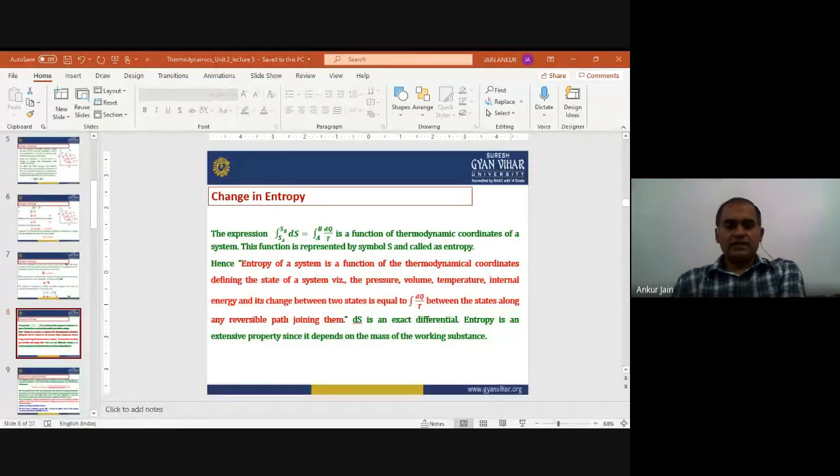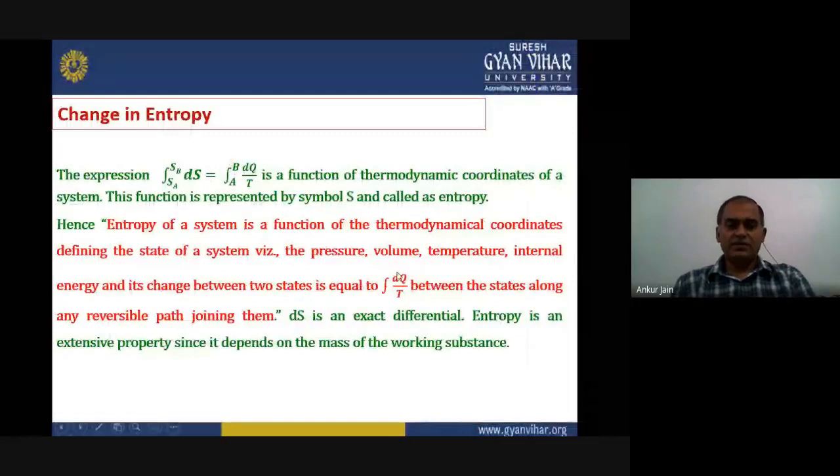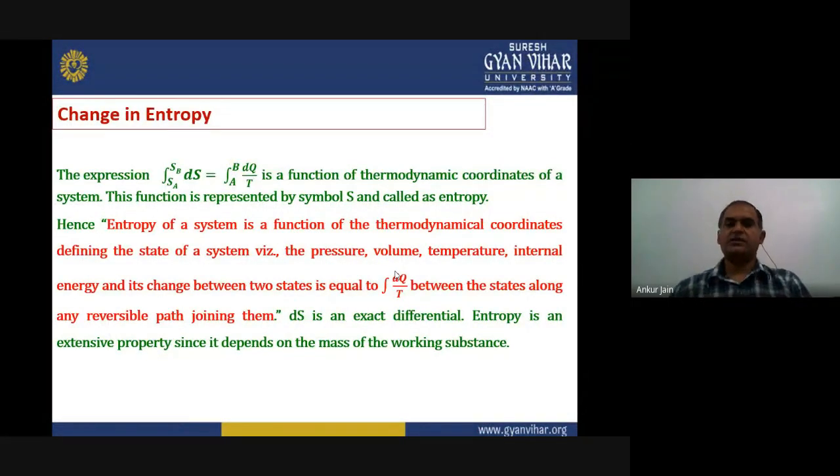On the basis of this, we can define the entropy of that system as a function of thermodynamical coordinates that can define the state of the system. That means the pressure, volume, temperature, and internal energy, and the associated change between two different states should be equal to the integral of dQ upon T between these two states along any reversible path joining them.